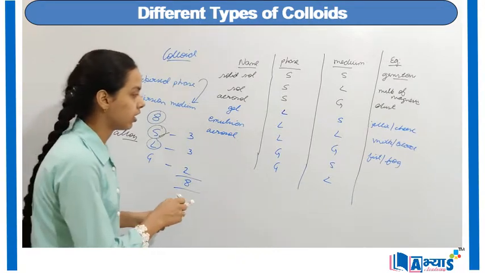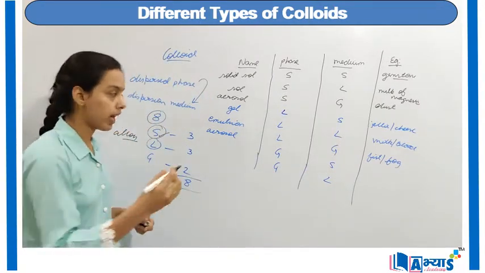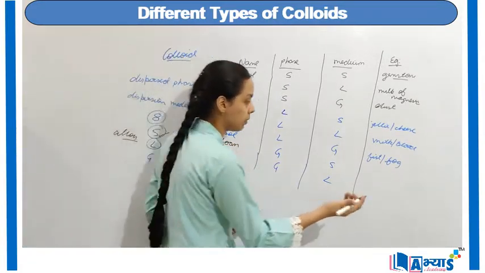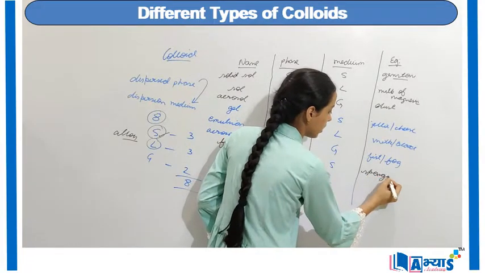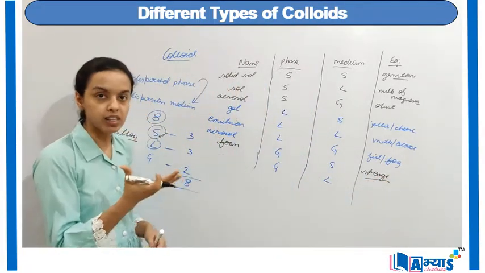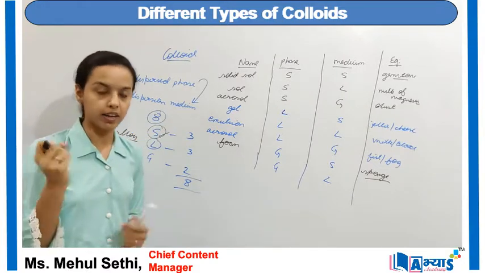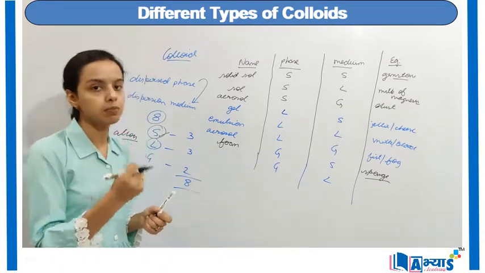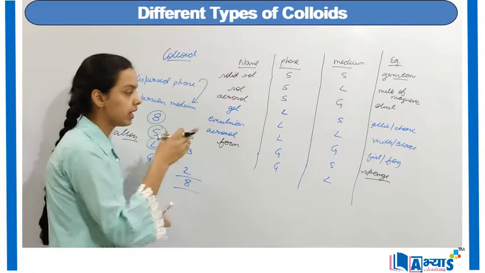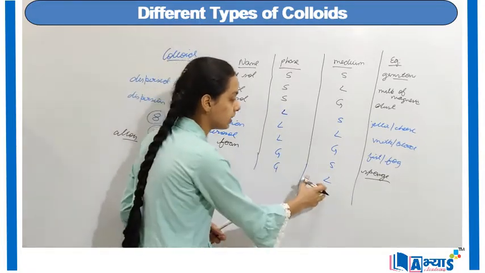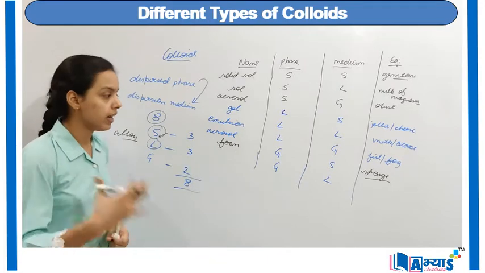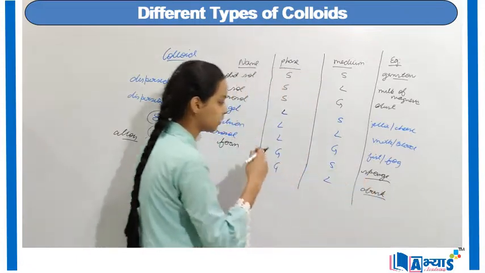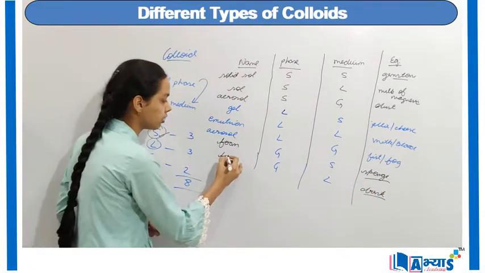Now in the category in which we have gas in solid, it is known as foam. When gas is mixed in solid, the basic example can be sponge. Sponge is an example in which we have the solid particles, and gas is filled in the small spaces between the solid, and you can compress that sponge also. It's an example of foam. The last category is the example of gas in the liquid. When gas is mixed in the liquid, like we have the aerated drinks, in which gas is mixed in the liquid, it is also an example of foam.